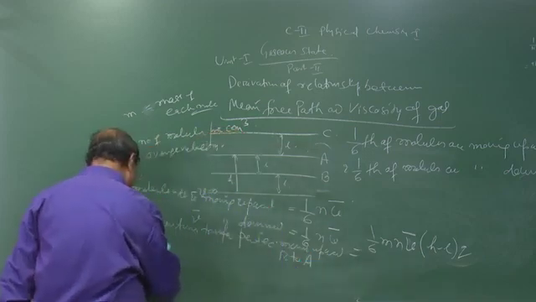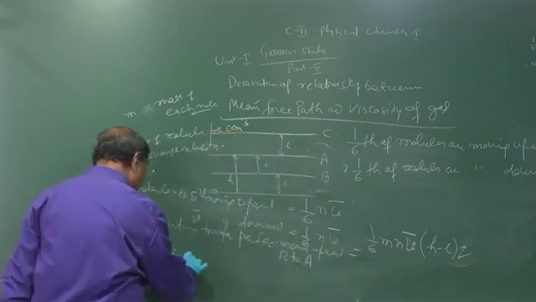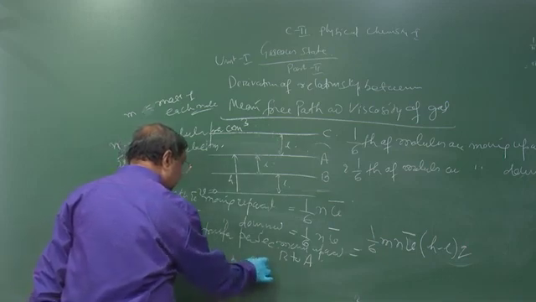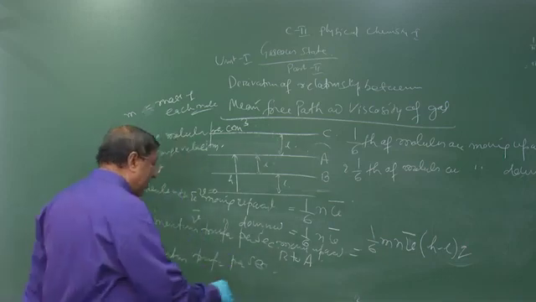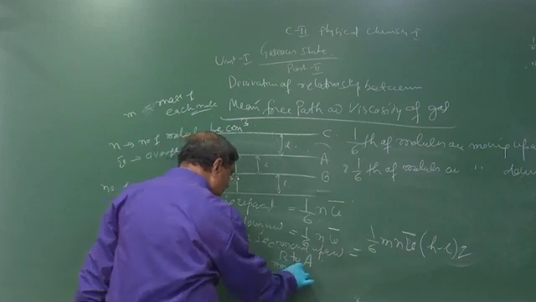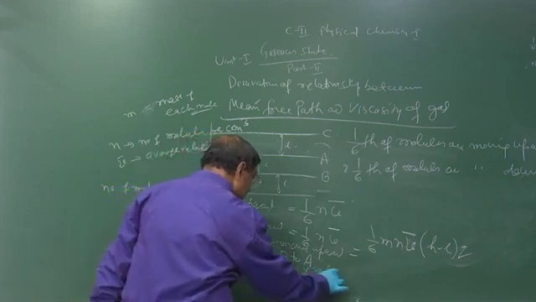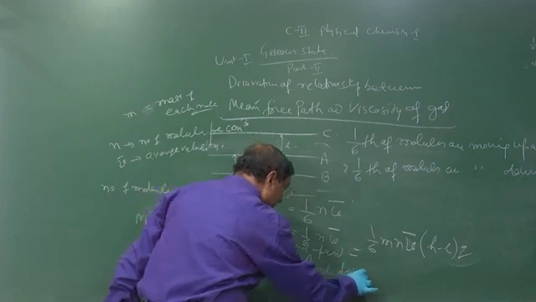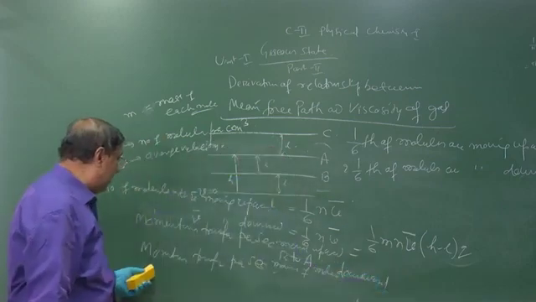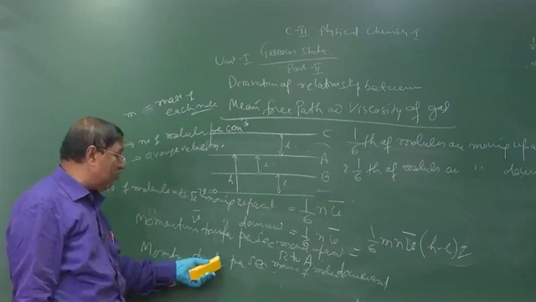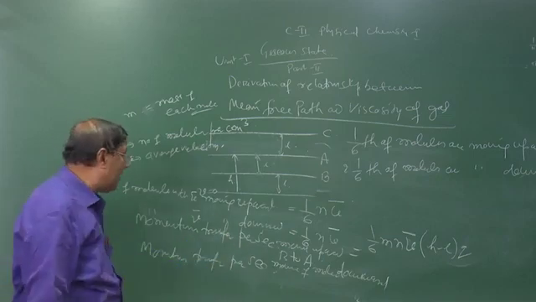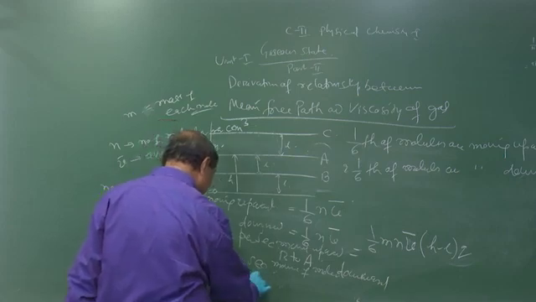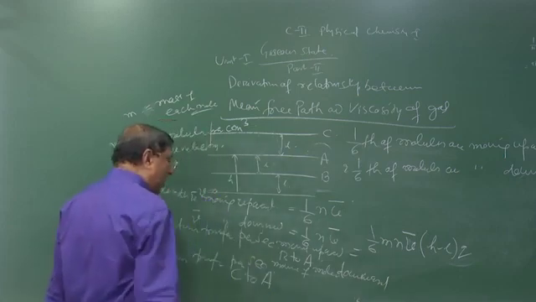So the momentum transfer per second due to movement of molecules downward, that is from C to A, will be equal to how much?